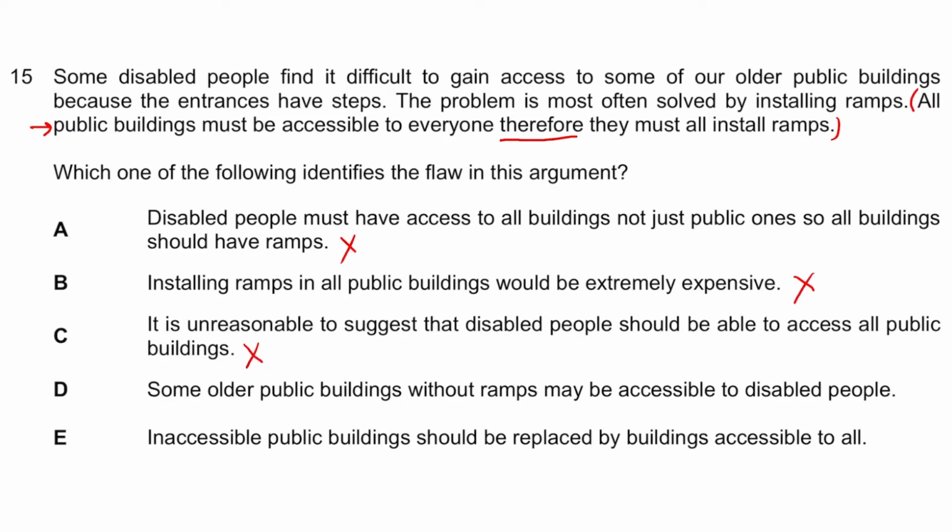And option D, some older public buildings without ramps may be accessible to disabled people. That's clearly our assumption, isn't it, guys? That clearly is underlying our assumption, because what you're assuming here is that the only way to make it accessible is to have ramps, but some may not have ramps and may still be accessible. So that one we underline nicely. The last one, inaccessible public buildings should be replaced by buildings accessible to all. That's just stupid, isn't it? Why would you do that? It's clearly giving you an easy solution, which is just to install some addition which will make it accessible to disabled people, so it can't be this one. Hopefully, guys, you can appreciate that. D in this case is going to be the winner, the correct answer. Hopefully, guys, that has made sense. And as always, we look forward to seeing you in the next video.